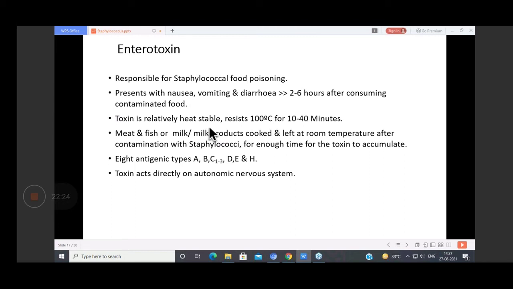This toxin is a heat stable toxin, and it occurs when consuming meat, fish, milk products, or leftover food at room temperature after contamination with the staphylococcus. So there's enough time for the toxin to accumulate, and it has 8 antigenic types. And this toxin acts directly on your autonomic nervous system.